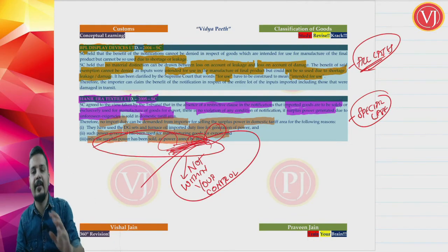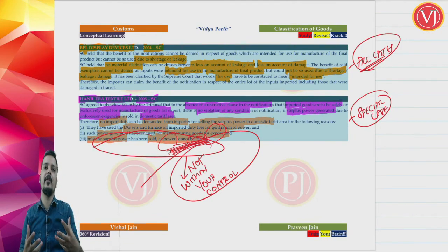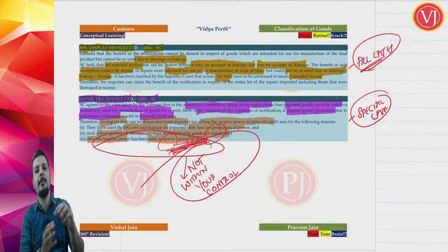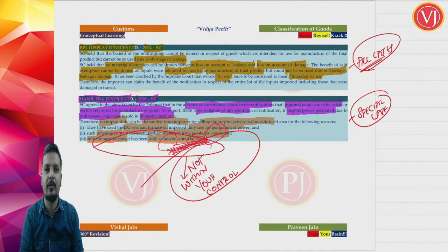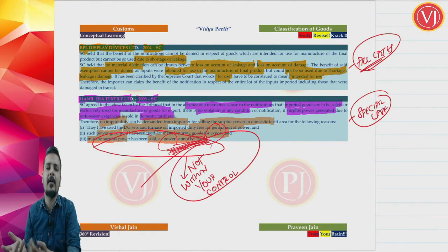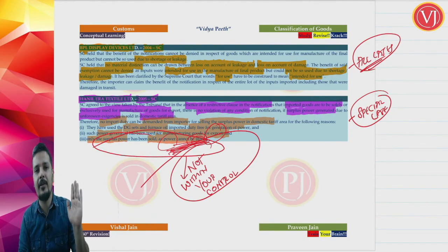Though you have violated the exemption notification, as the power which was generated using the DG set and furnace oil is sold in India, you had no option. The moment you had surplus power, you had no option but to sell in India. The majority of the power generated using the DG set and furnace oil was used only in manufacturing export goods. But the surplus power, you cannot do anything. I cannot store that surplus power. It is not within your control. Therefore, the Supreme Court said that we understand your situation. No action will be taken. No differential duty will be collected.